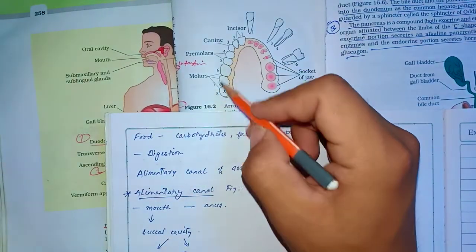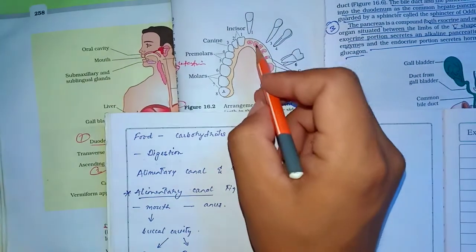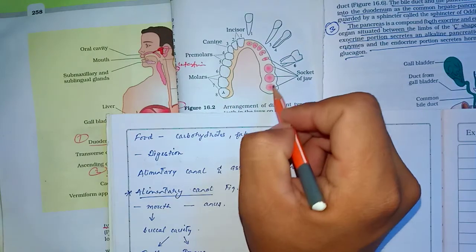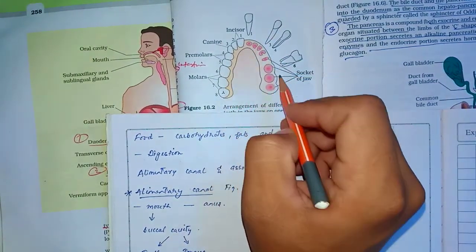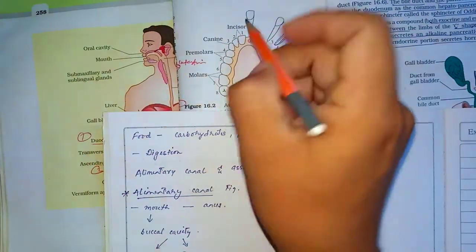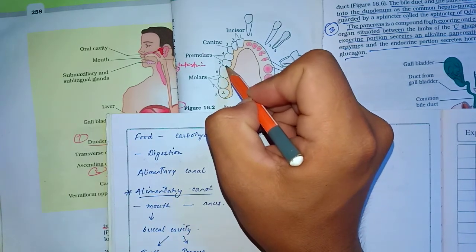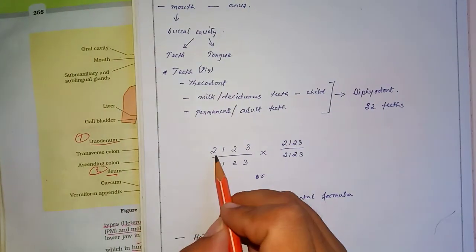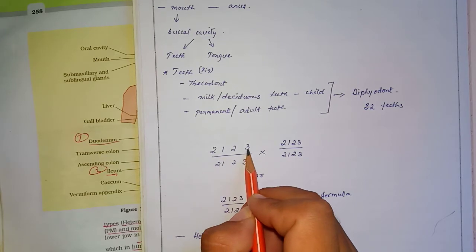This side also has the same arrangement. So this is one set of the jaw. Let's take this jaw as the lower jaw. In the upper jaw also, the arrangement of teeth will be the same. So by looking at this diagram, there are two incisors, one canine, two premolars and three molars.